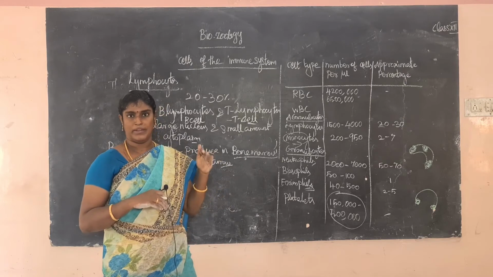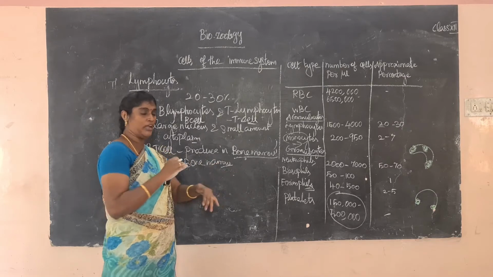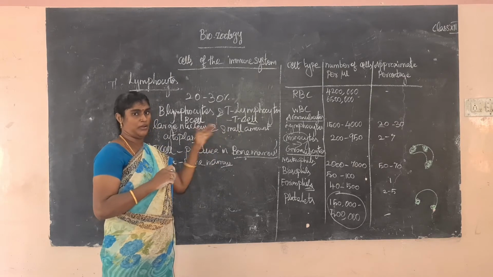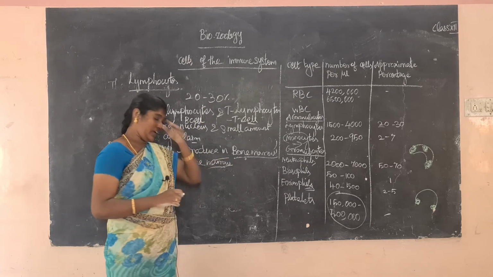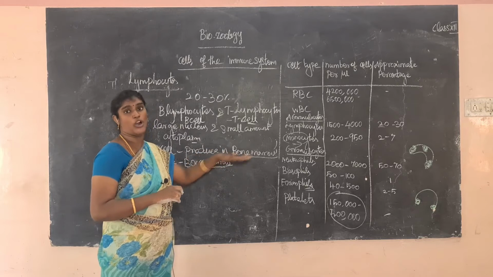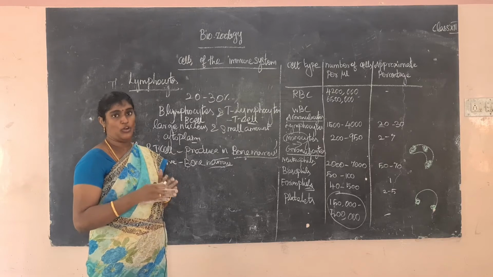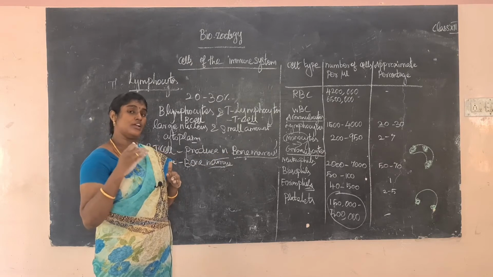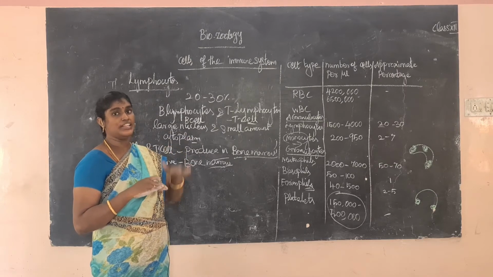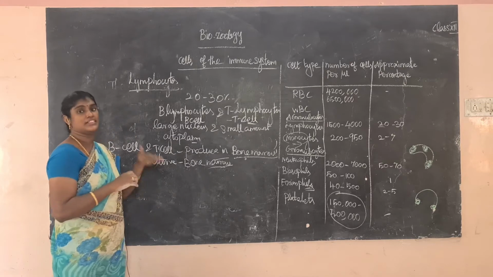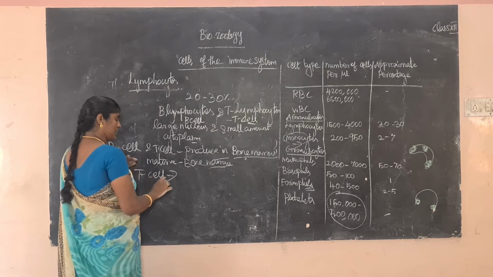So normally B cells and T cells are produced in the bone marrow. Where do the B cells stay? They remain in the bone marrow until they are mature. The T cells leave the bone marrow and come out. They settle in the thymus until they are mature, so T cells are settled in the thymus region.